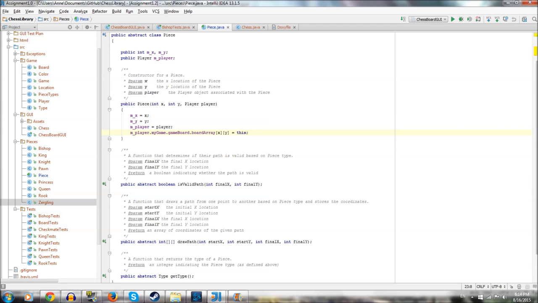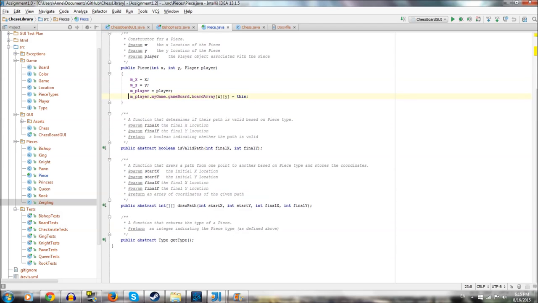All right, so let's just move down. The rest of these are abstract functions, meaning that, once again, they have to be implemented by these pieces for the pieces to be usable. And so we have isValidPath, and I believe that's when the user clicks on a piece and then they click on a square, it will tell the user if they've clicked on a square that isn't valid. Like if you tried to take a knight and then just move it straight across the board like a rook, it will tell you you can't do that. So that's what this function does.